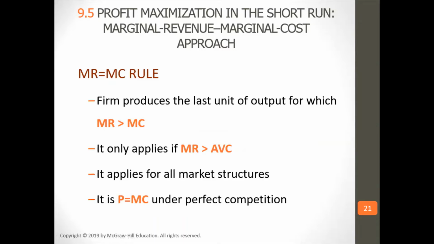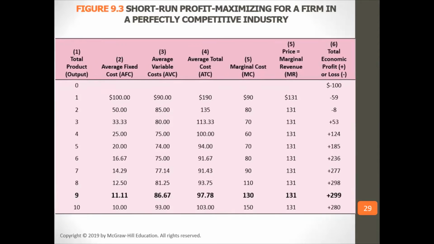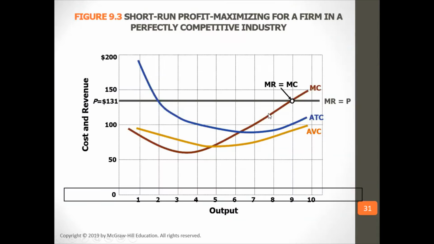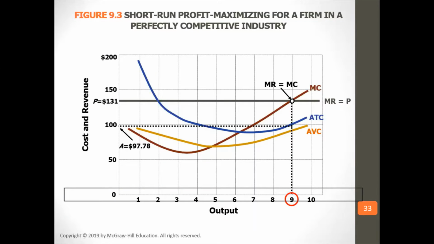MR equals MC rule: the firm produces the last unit of output for which MR is greater than MC. This only implies that MR is greater than MC. It is P equals MC under perfect competition. So like I showed before, this is where they maximize profits, where total product is 9. They maximize profits where MR equals MC. That's always true: if you want to maximize profits, you set MR equal to MC.